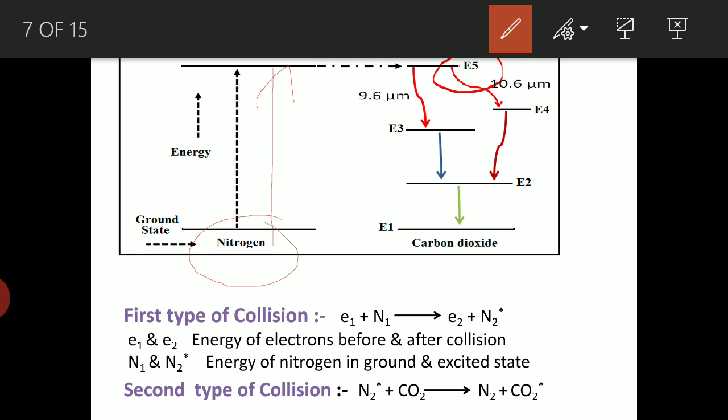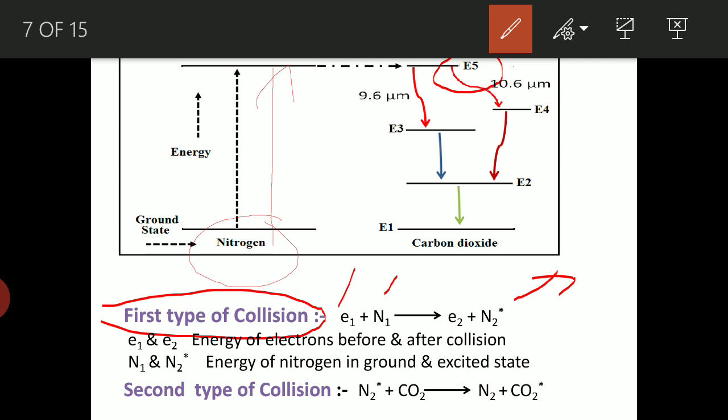We divide this in two sessions. The first type is what we call the first type of collision. In the first type of collision, the fast moving electron interacts with the nitrogen atom, and the result is such that we get the nitrogen atom in the excited state. Star indicates the excited state.